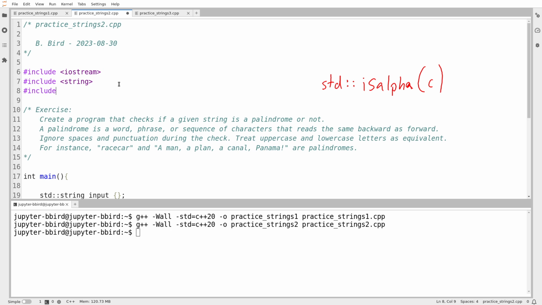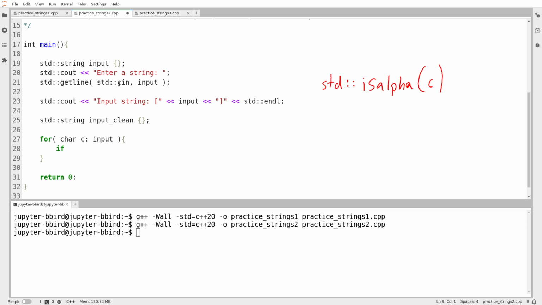So for C++ uses of C library things, in C it would be ctype.h. What you do is you take off the .h to go to C++ and add a C at the beginning because it's from the C language. So cctype gives me std::isalpha. So I'm going to first ask, is this character a letter? So if std::isalpha of C.